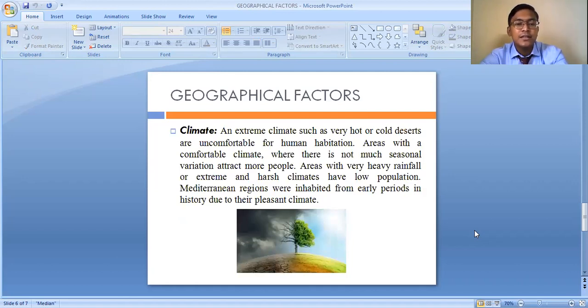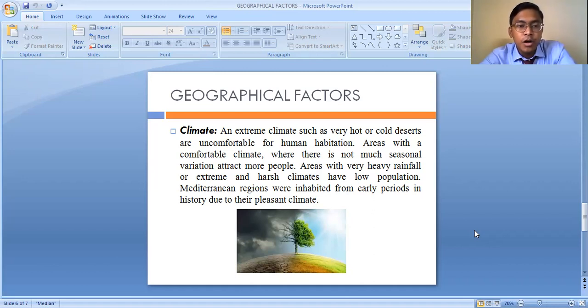Okay, so climate is the third major geographical factor which influences the population distribution. Now, do you know how climate affects the population distribution actually? The climatic factor has a direct role in the population distribution. If I ask you to settle in those areas where the temperature is very high or very cold, obviously you will not be ready to settle there.